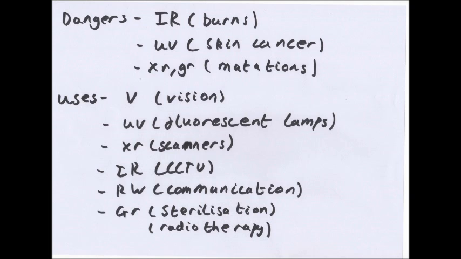Uses. Visible light is vision. Ultraviolet can be used in fluorescent lamps, and can also be used because some insects and arthropods fluoresce under ultraviolet light. You can use an ultraviolet light to show these, like scorpions; if you shine an ultraviolet light over them, they will fluoresce back. X-rays are used in scanners to detect fractures and broken bones. Infrared can be used in CCTV and heat vision. You ever see the red and blue heat vision thing? That's infrared. Radio waves are used in communication, TV, all sorts of things like that.